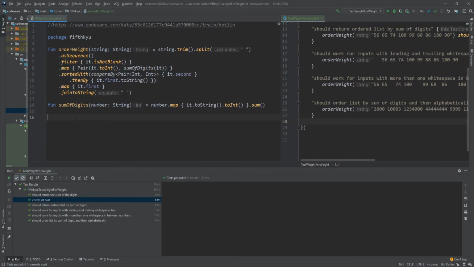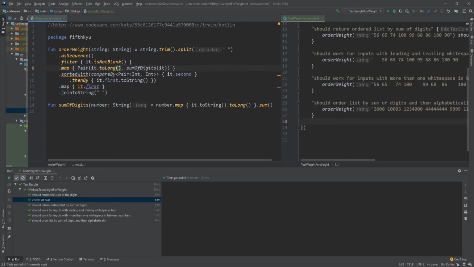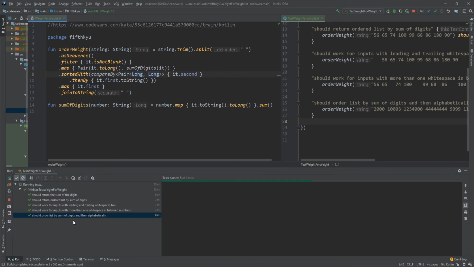So basically what I need to do here is not return ints, but longs. And that's pretty much it. It's toLong. And the pair is long and long now. This is it. Test should still work. Yep.